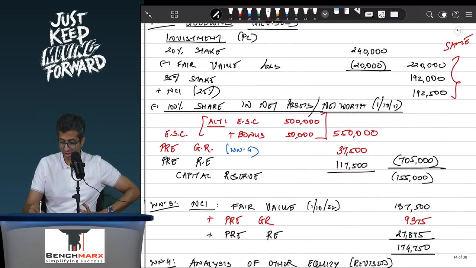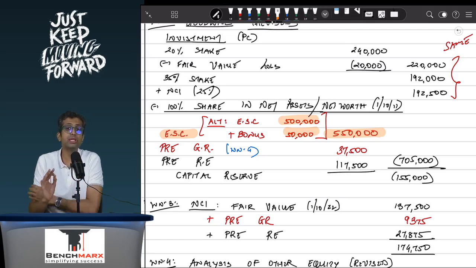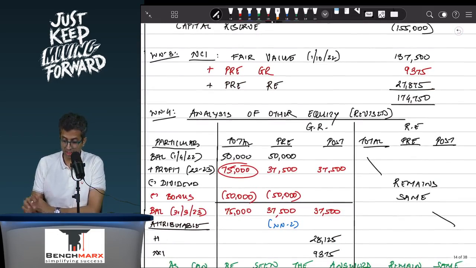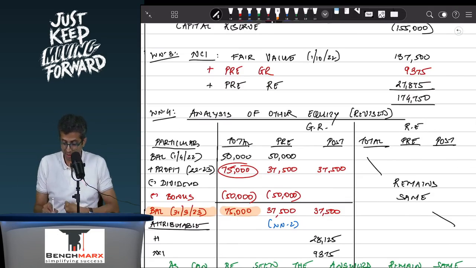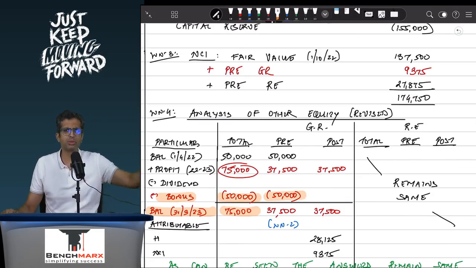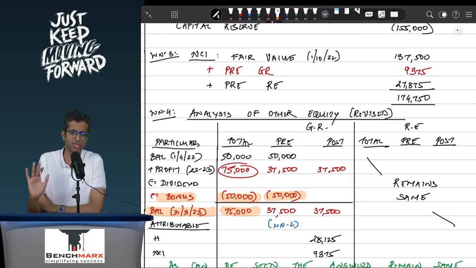However, when you look at the share capital, your share capital now will be 5,50,000, that is equity share capital, and a bonus of 50,000, which you can show separately. So this will be the slight difference. Further, when you do the analysis of reserves, your closing general reserve will be 75,000 and not 1,25,000, because there is a bonus. And since you have considered 75,000, we will also deduct the bonus. Unless given otherwise, we can assume that the bonus is out of the pre-acquisition reserves, and the institute has also allowed that. So this 50,000 can be taken out of the pre-acquisition reserves.